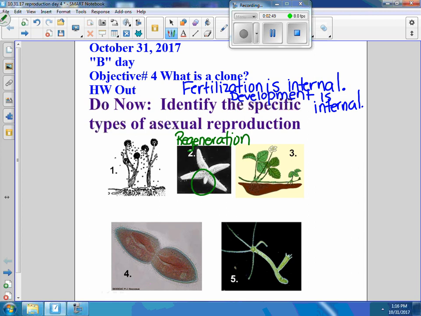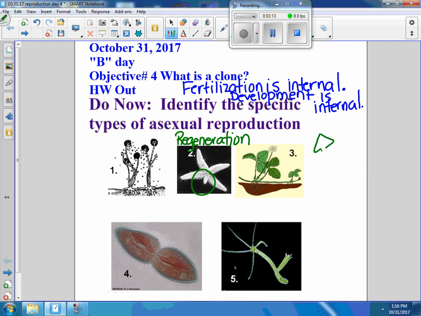whole new organism. Can anybody give me an example of another organism that can do this? Regenerate. Lizards can. From your homework last night, you were asked to draw an organism that was regenerating. Starts with a P. Remember that one? It's a flatworm. Ariana, what'd you have to draw? Yes, you had to draw a planaria regenerating. So if we cut the planaria, it'll regenerate.